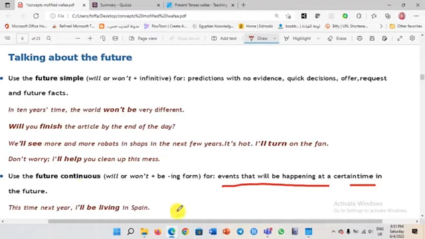Let's have a look at the example here. This time next year, I'll be living in Spain. Okay, so this is an event that will be happening at a certain time. Why do we use a certain time here? To express it in the near future, like we have here, this time next year. So this is a certain time in the future. I'll be living in Spain.